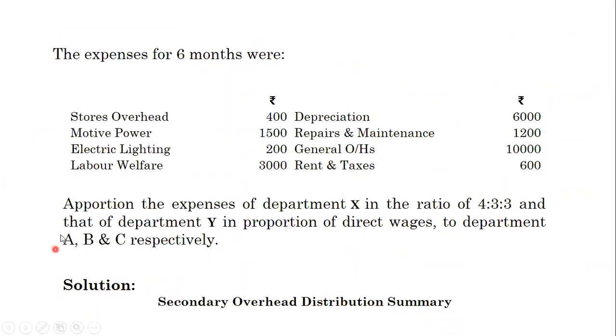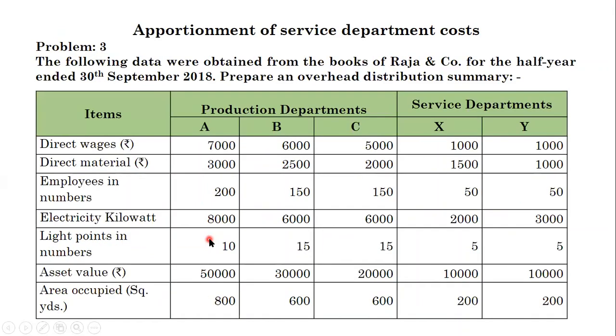It is given here: apportion the expenses of department X in the ratio of 4:3:3, and that of department Y in the proportion of direct wages to departments A, B, C respectively. Direct wages proportion is in the ratio of 7:6:5.